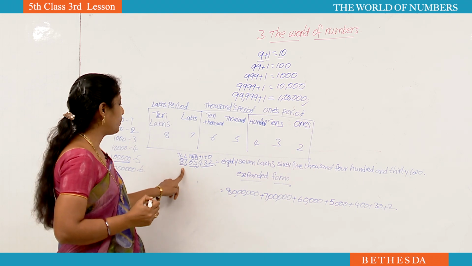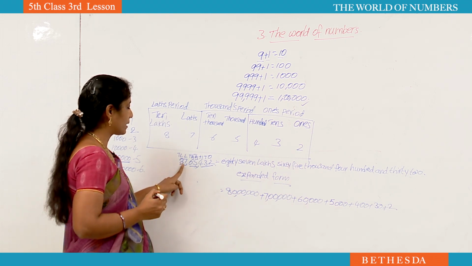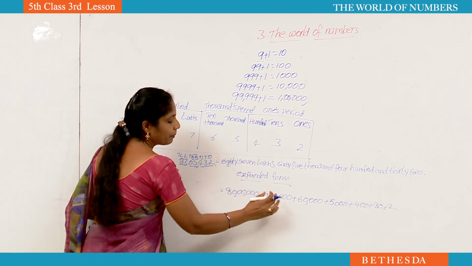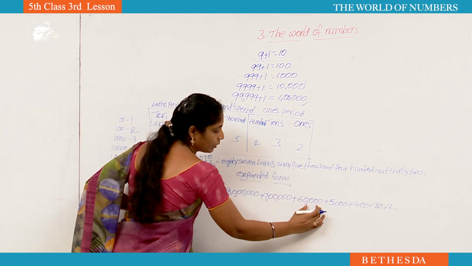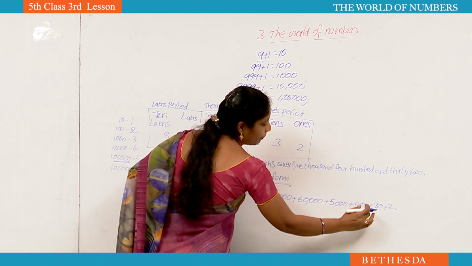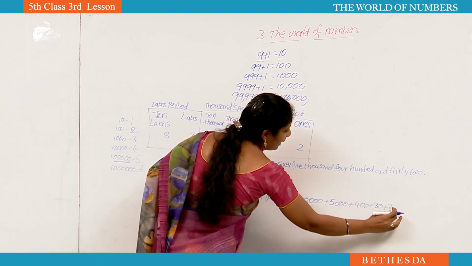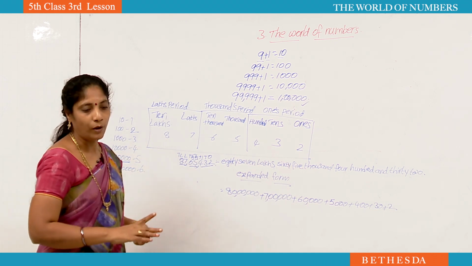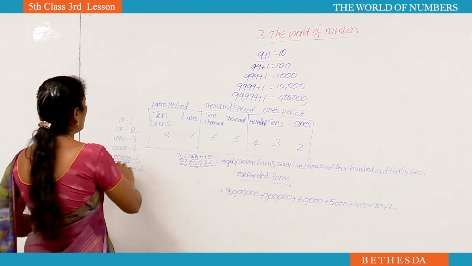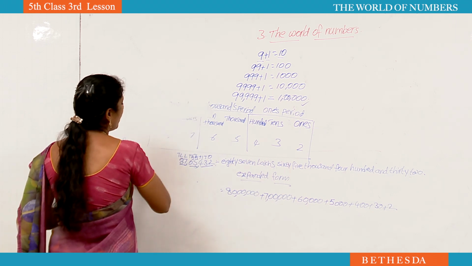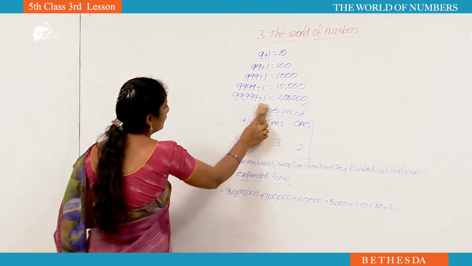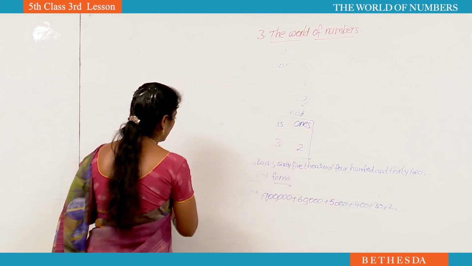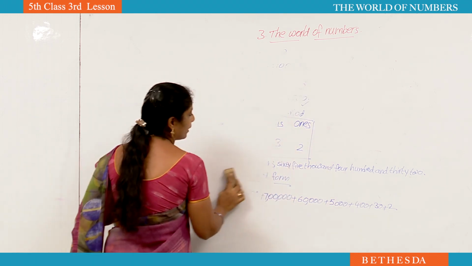Now how to write the expanded form? For 87 lakhs 65,432: 80 lakhs plus 7 lakhs plus 60,000 plus 5,000 plus 400 plus 30 plus 2. Like that we have to write the expanded form. Now we are going to learn the place value, face value and place. Already we learned these in second class onwards.